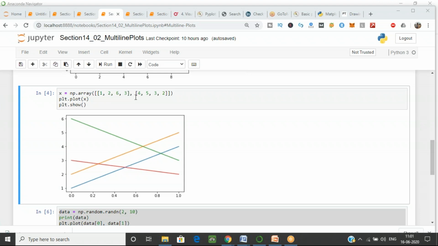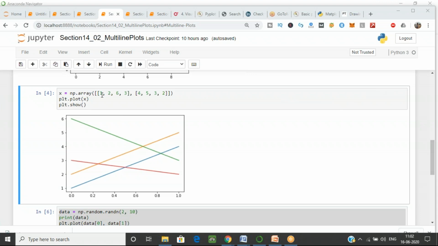The first column of the first array matches the first column of the second array, that is 1 with 4. The second column of the first array matches the second column of the second array, that is 2 with 5. Then the third column of the first array with the third column of the second array, that is 6 with 3, and the fourth column of the first array with the fourth column of the second array.